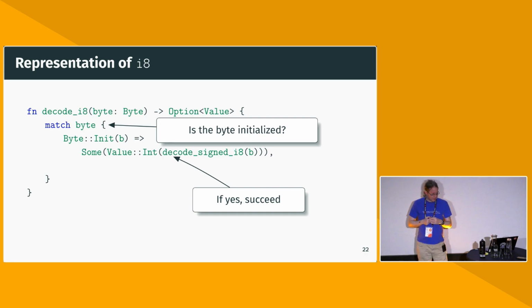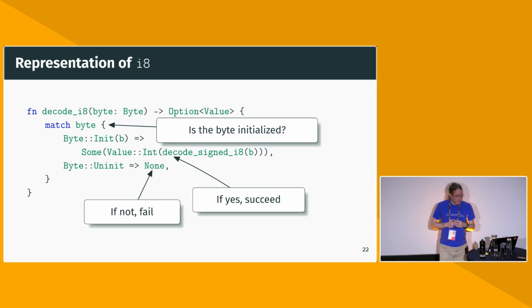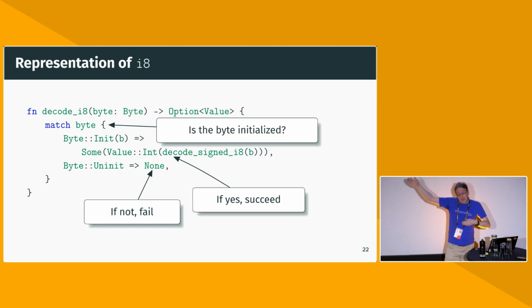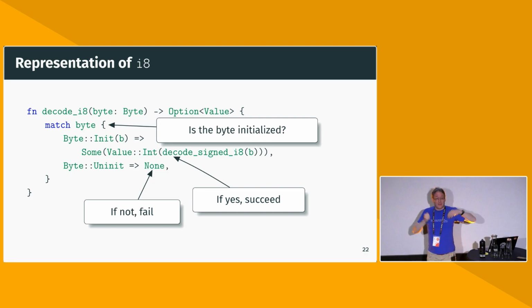And everybody agrees on what should happen there. More interestingly, there's also the uninit case. You can't just forget that. If you didn't write this, Rust would just not compile this code, and neither would our Rust-like pseudocode. And what we do is just return none. I mean, we could also say return 0 or something, but that sounds pretty bad. So we just say, yeah, if the byte is not initialized, then this is just not a valid representation.